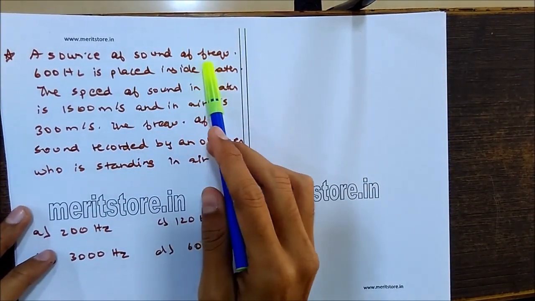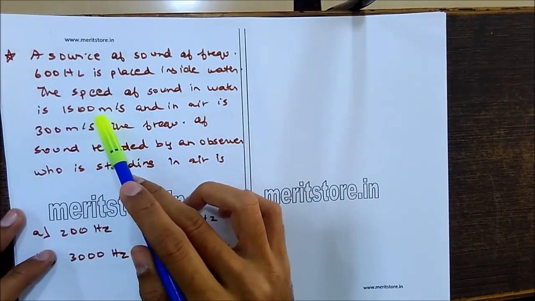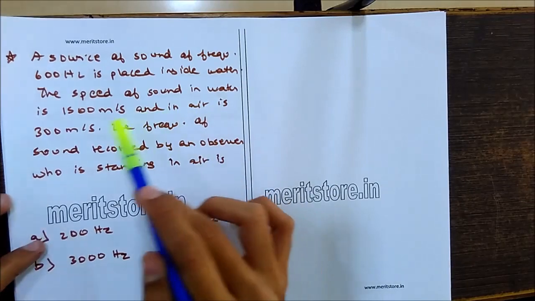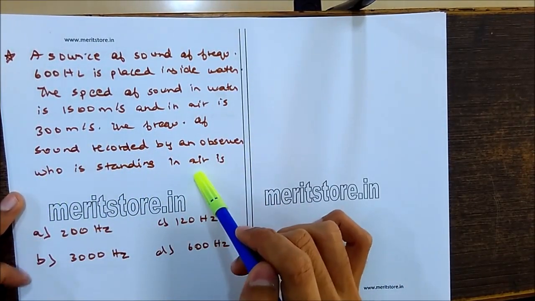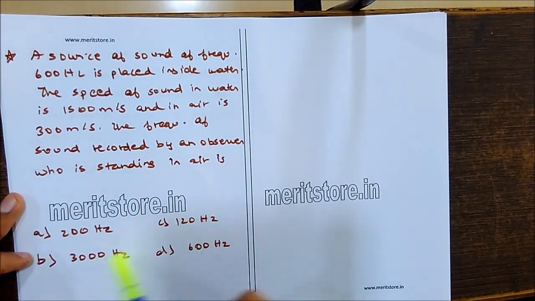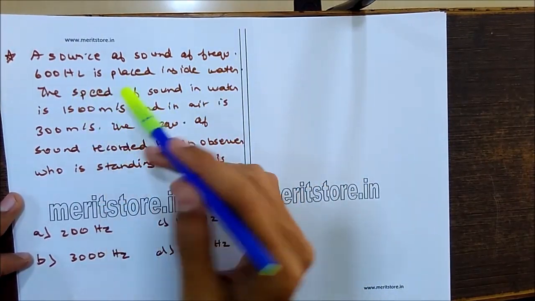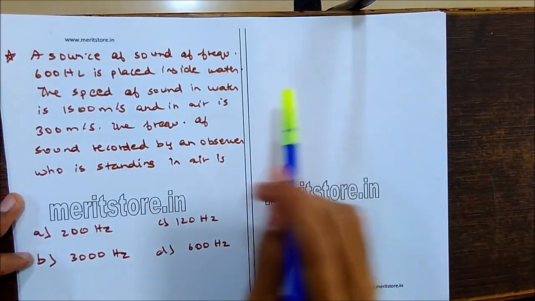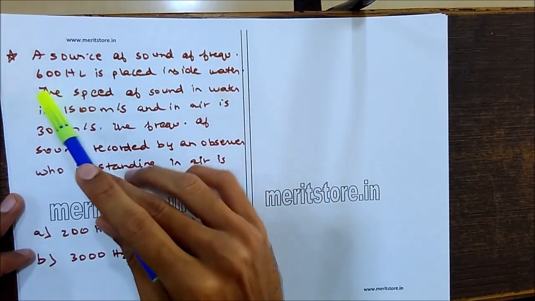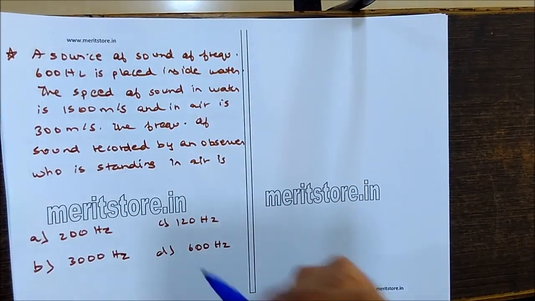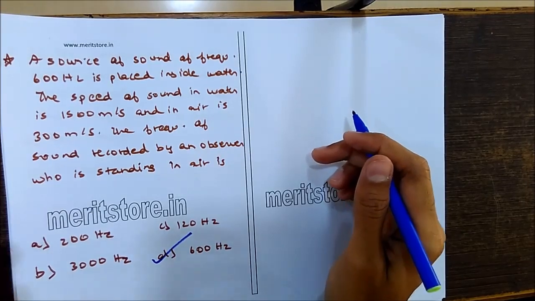The source of sound of frequency 600 Hz is placed inside the water. The speed of sound in water is 1500 meters per second and in air is 300 meters per second. The frequency of the sound recorded by an observer who is standing in air is 200 Hz, 120 Hz, 3000 Hz or 600 Hz. The frequency of the sound does not change with the medium. It remains constant. So whether it is inside the water or in air, if the frequency of the source is 600 Hz, it will remain 600 Hz. So the option is D, that is 600 Hz,